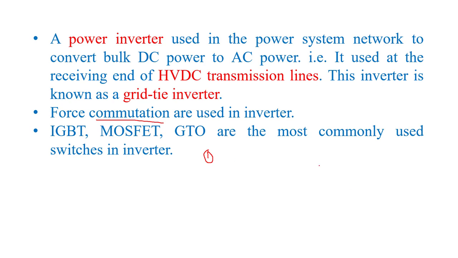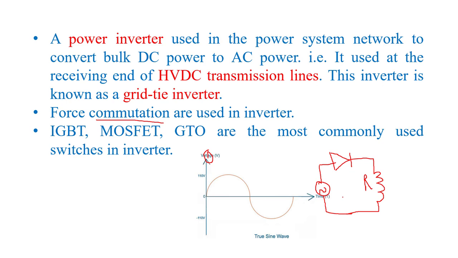In case of self commutation, if we apply an AC input signal at the input side, here we connect any device. Let us assume here we connect a diode and this is the load resistance RL. So if we give AC power in the input, during the positive half cycle of the AC main supply, what happens? Current flows in this direction and the diode starts conducting, and output voltage or current across load will appear.